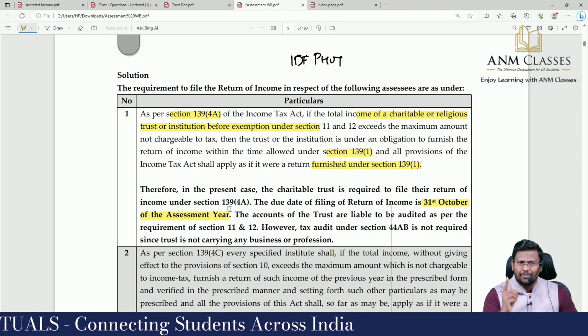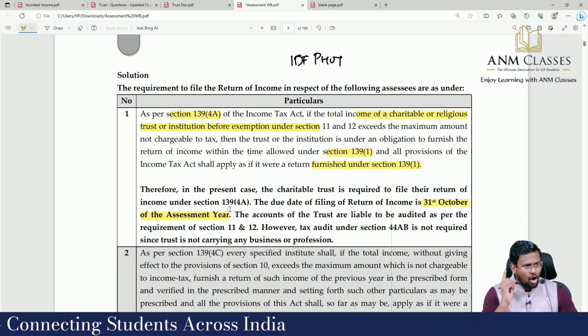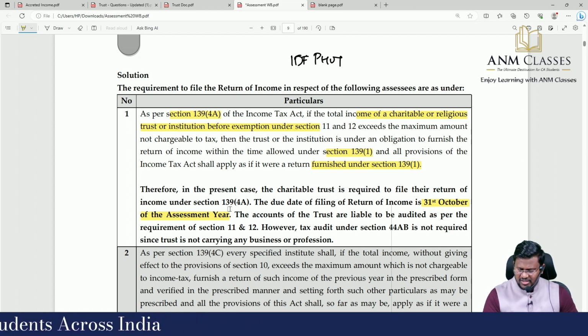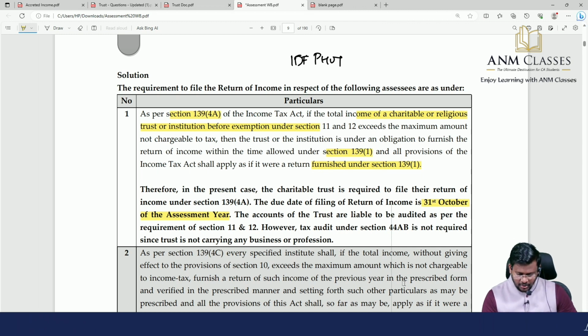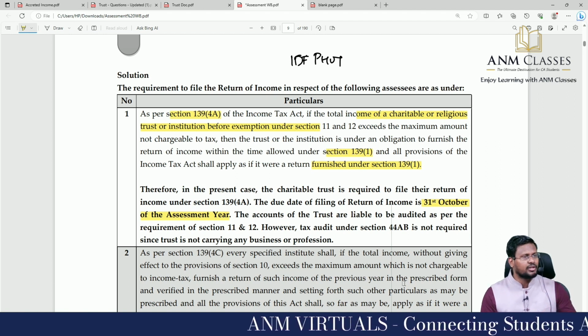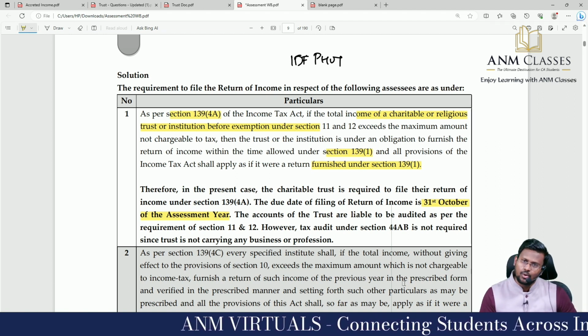In order to claim exemption under section 11 and 12, audit is mandatory. Yes or no? So the accounts of the trust are liable to be audited as per the requirement of those sections. However, tax audit under 44AB is not required since a trust is not carrying on any business or profession. Audit is mandatory, sir. Tax audit is not required. Are you all really with me?